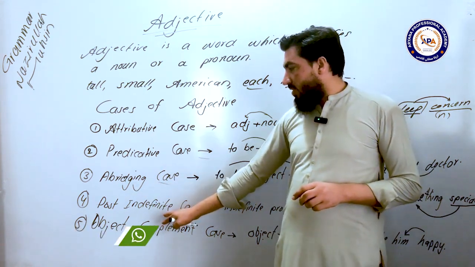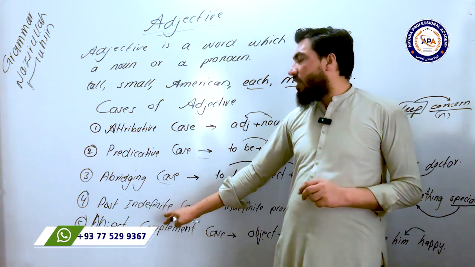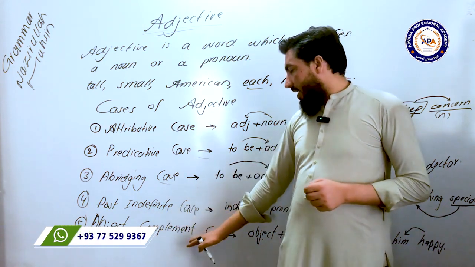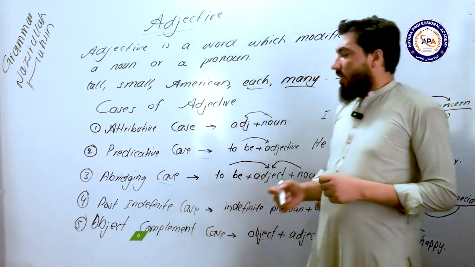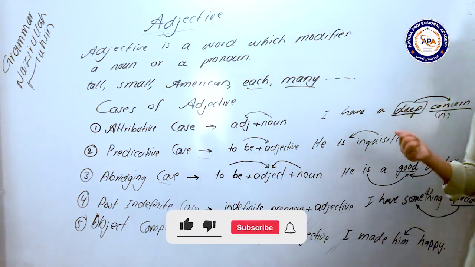And if an adjective is used after an indefinite pronoun, this is called the post-indefinite case. And if an adjective is used to complete the meaning of an object in a sentence, this is called the object complement case. Write it down.